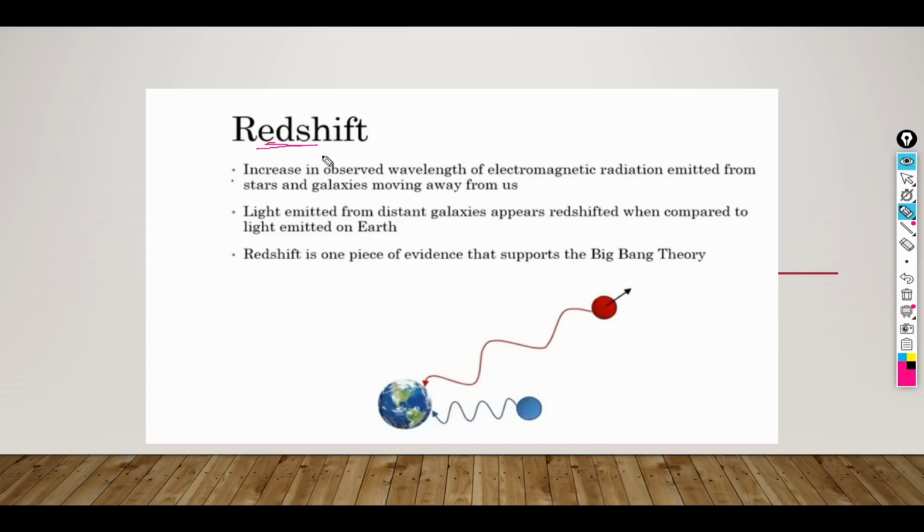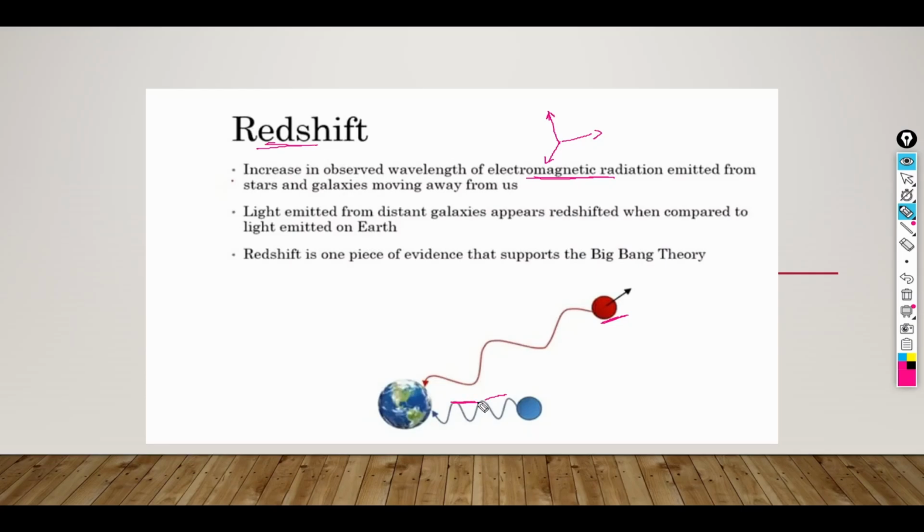Now, what is redshift? It is an increase in the observed wavelength of electromagnetic radiation. Electromagnetic radiation forms when the electric and magnetic fields are perpendicular to each other. The wavelength of the radiation emitted from the stars and galaxies confirms that they are moving away from us. How? Look at this diagram. This is the Earth, and a star will be emitting some electromagnetic radiation that comes to us.